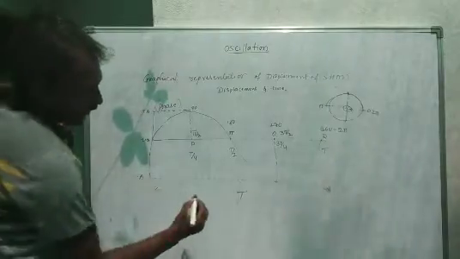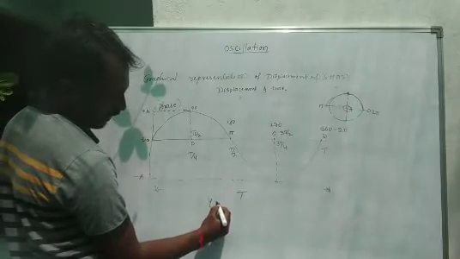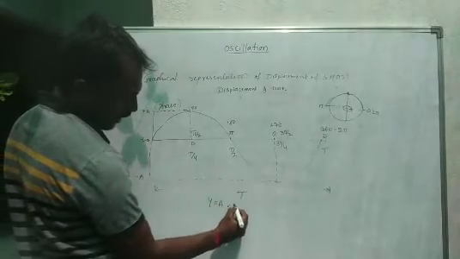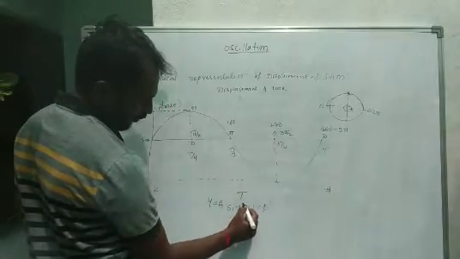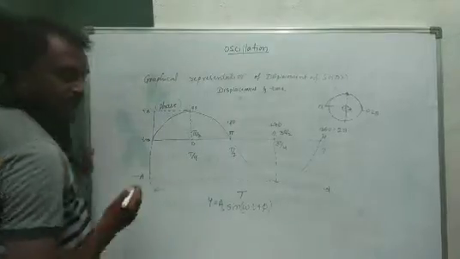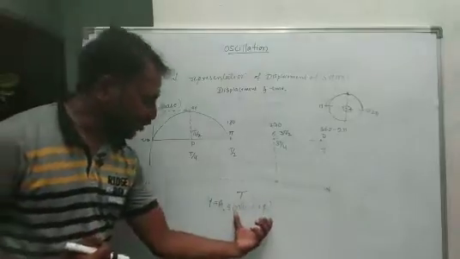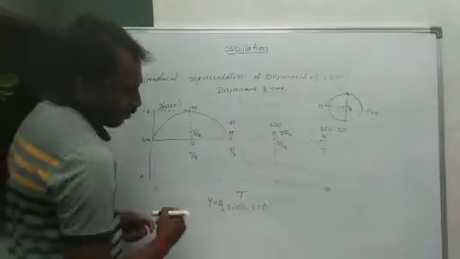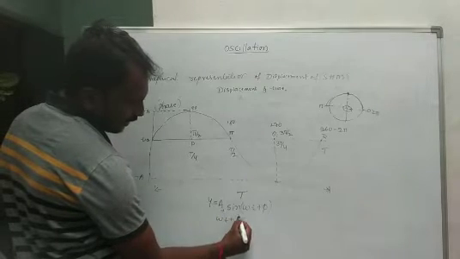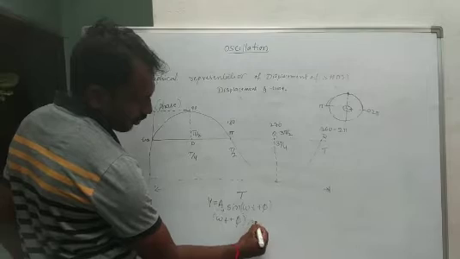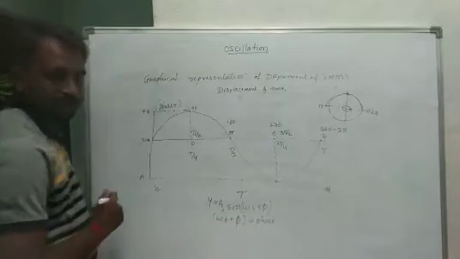So the general equation of displacement of a particle is y equals a sine omega t plus phi. Here a is the amplitude of the particle, and omega t plus phi is the phase of the particle, which means a particular position of the particle at a particular interval of time.